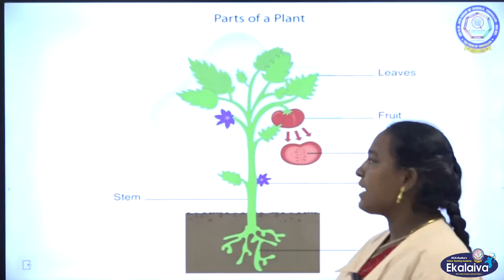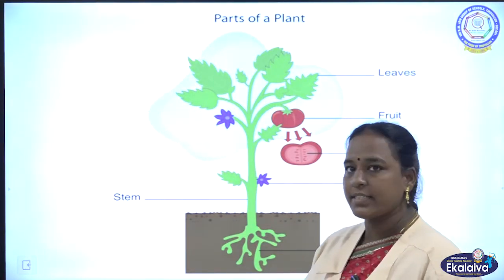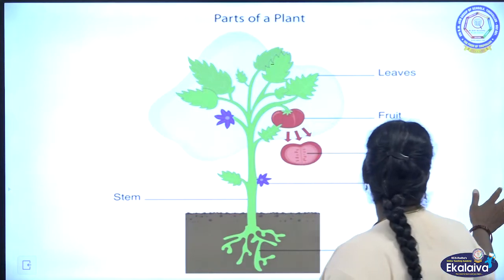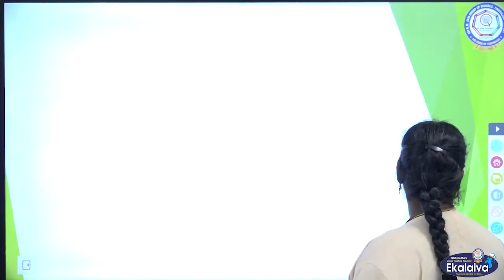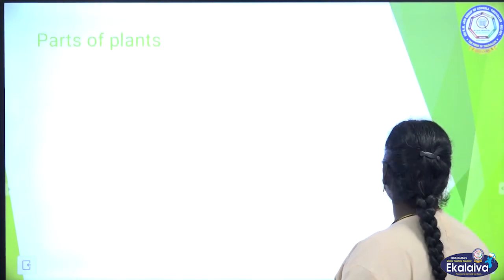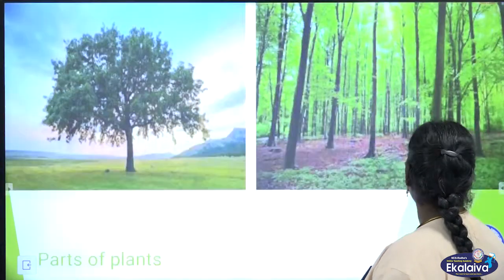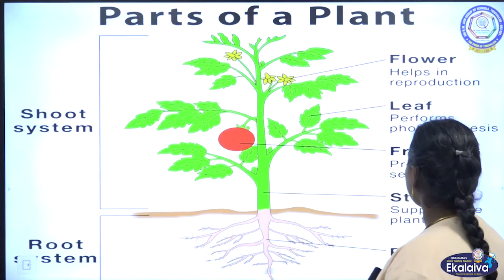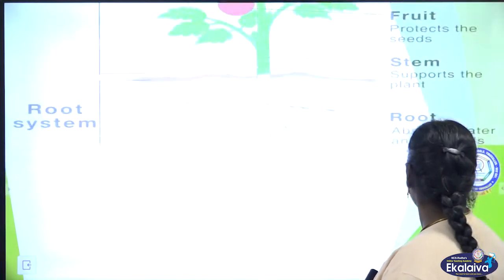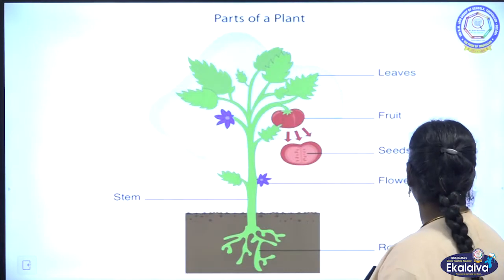A plant has leaf, fruit, seeds, flower, roots and stem. Let us label a plant.